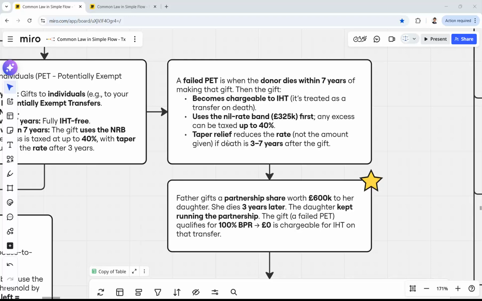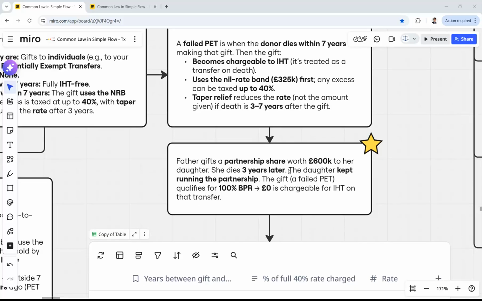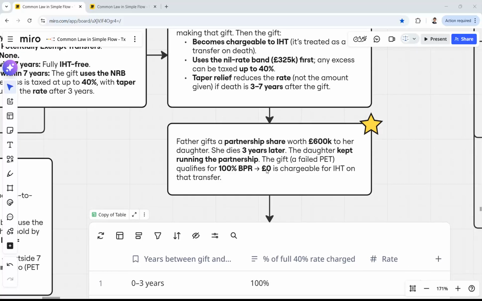And now let's talk about taper relief. Taper relief reduces the rate, not the amount given, if the death is 3 to 7 years after the gift. So this will only reduce the rate of the tax.